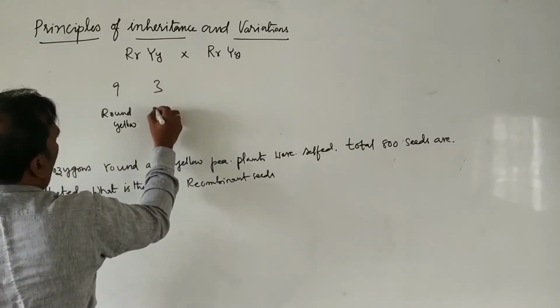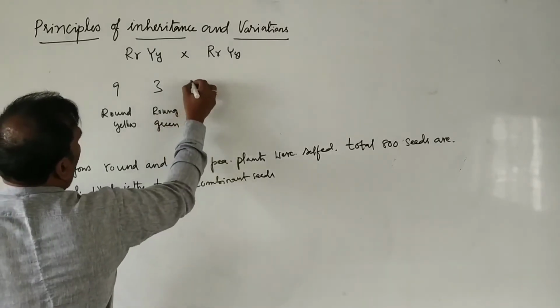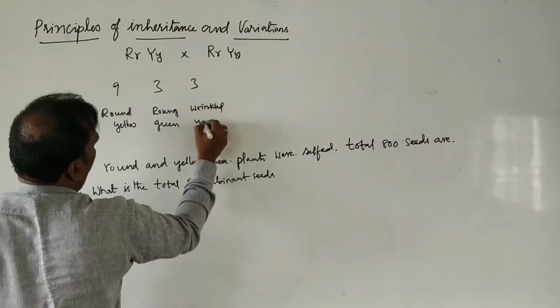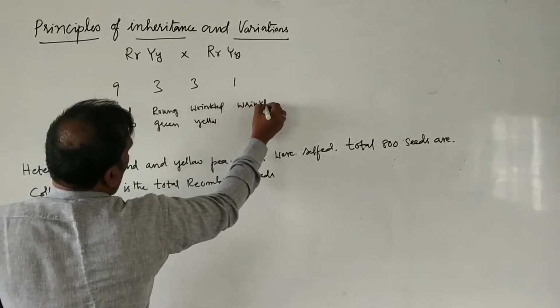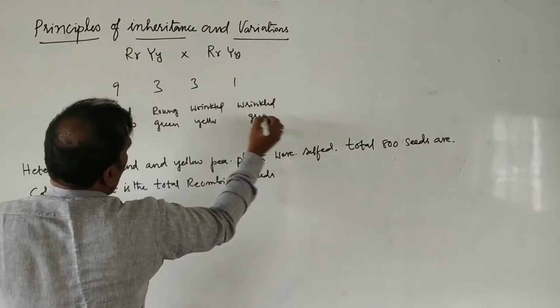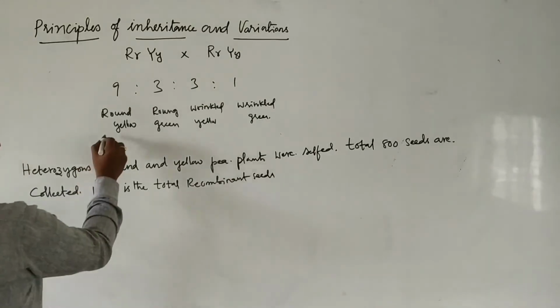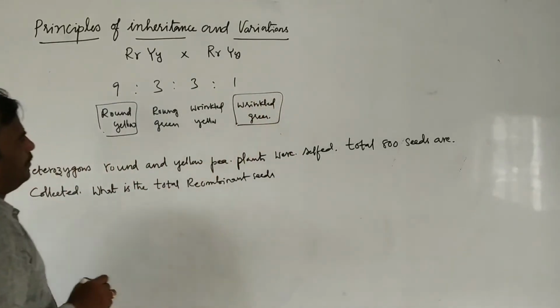3 round green plants are formed. 3 wrinkled yellow plants are formed. 1 wrinkled green plant is formed. This is the dihybrid ratio. So here round yellow is a parental type, wrinkled green is a parental type.